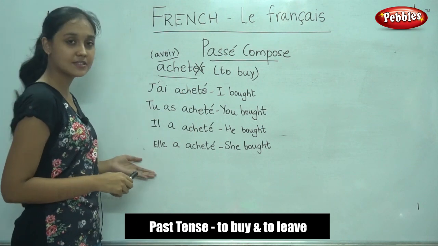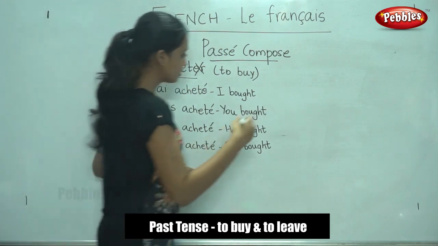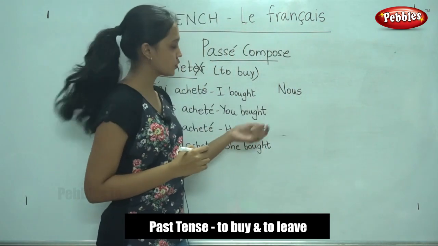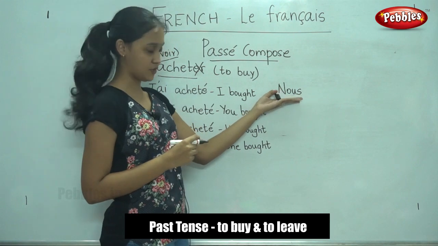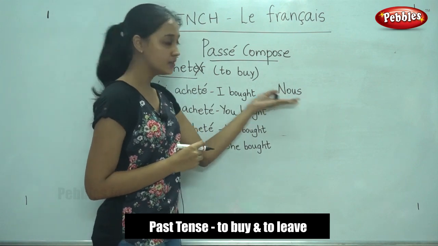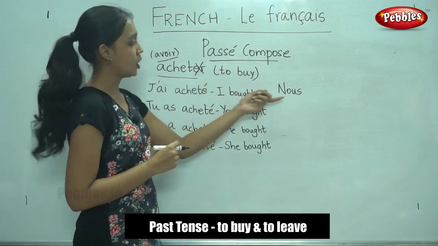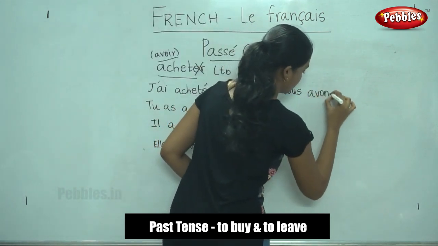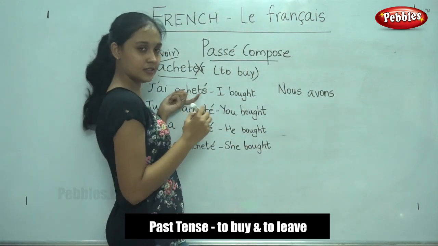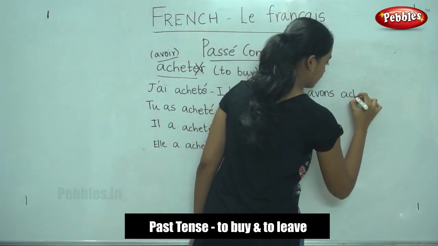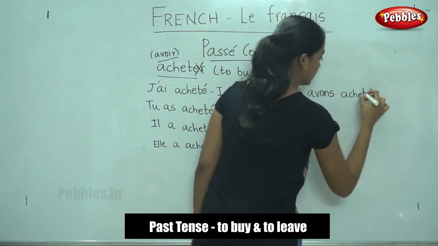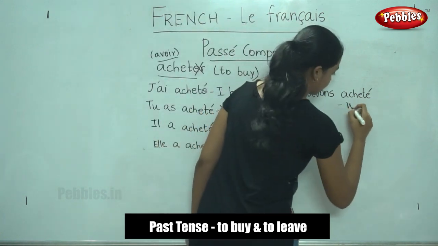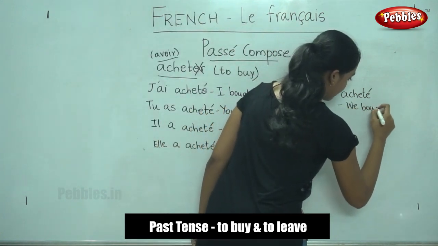So shall we write for the next 4 subject pronouns? For nous. So what is the rule? First we will write the subject pronoun followed by avoir conjugation. For nous it is avons, nous avons, and the past participle. Nous avons acheté. We bought. So what does it mean? It means we bought.